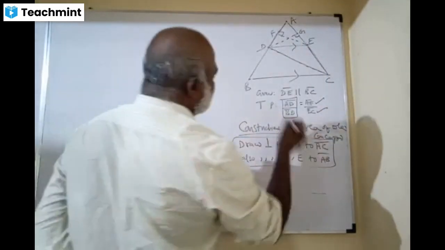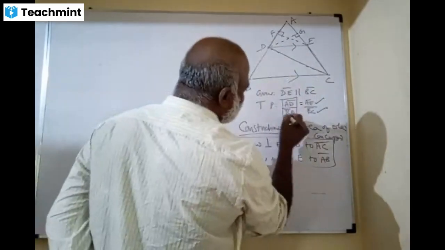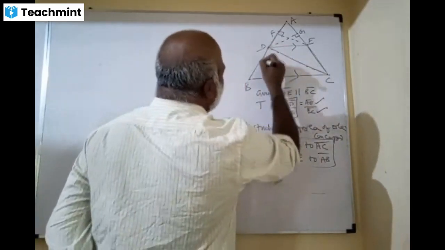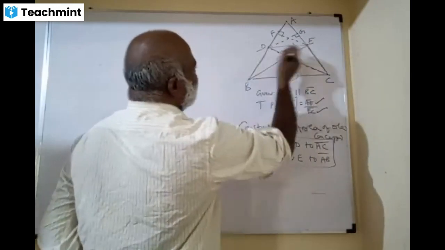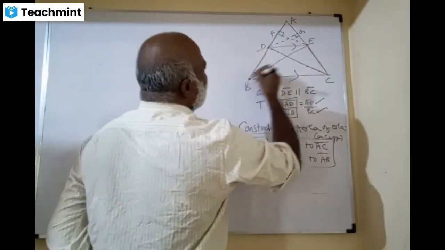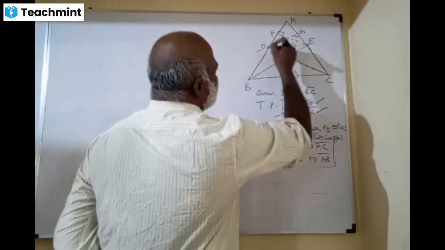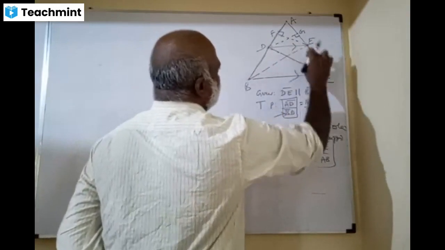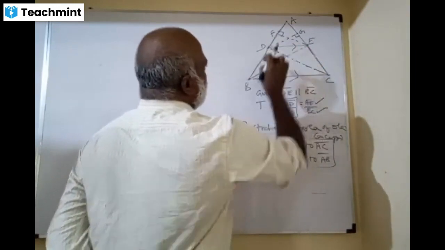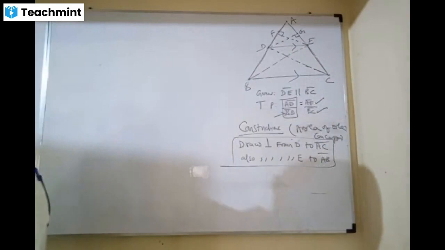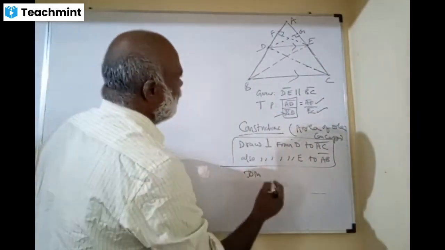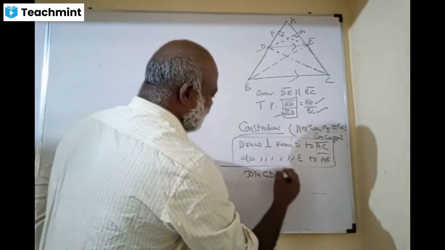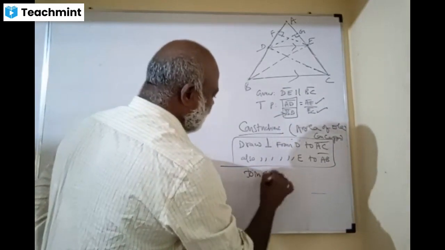Similarly, you want BD. BD is the base, and you need a triangle. There is no triangle for BD, ma. Therefore, if I join B to E, if I join C to D... Join CD, join C and D.